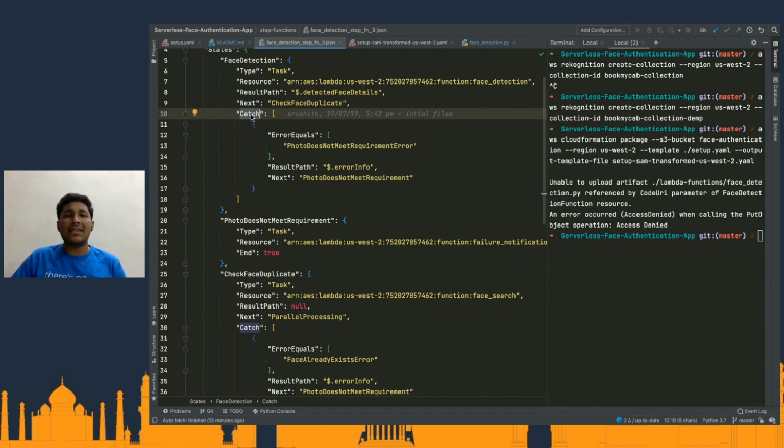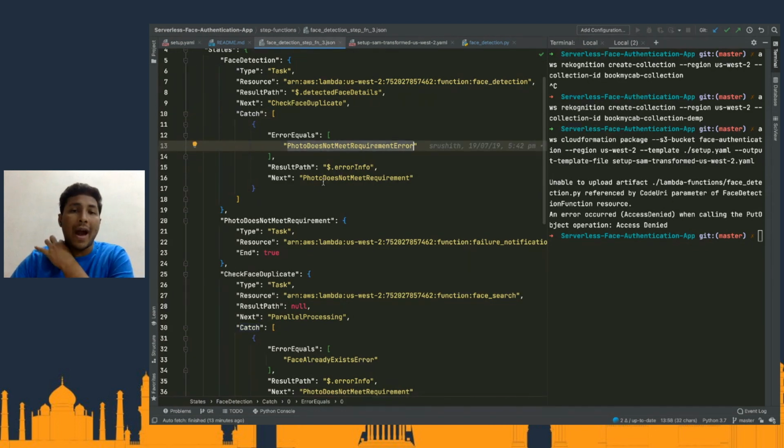So what can happen is, let's say you have given a timeout of 2 seconds, and 99% of the times you know that Google Maps API is going to return the response almost instantaneously, and you complete whatever business logic you have within 2 seconds. Now, for whatever reason, let's say it takes 3 seconds, or Google Maps API is down for a split second, right? So instead of the entire application failing over, or instead of you having the retry logic or the catch logic inside your application, you can leverage step functions for the same. And here what I'm doing is I'm catching a type of error called the photo do not meet requirements error.